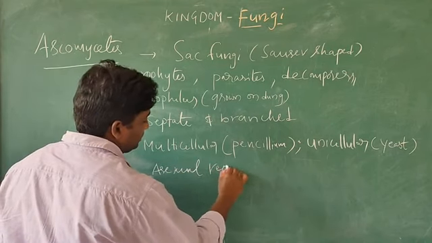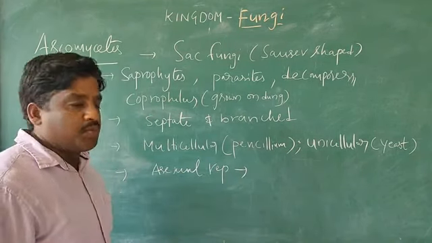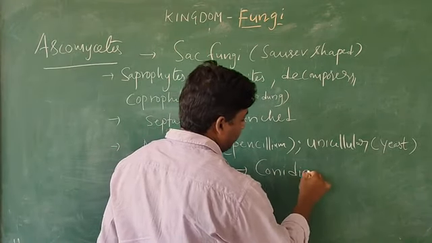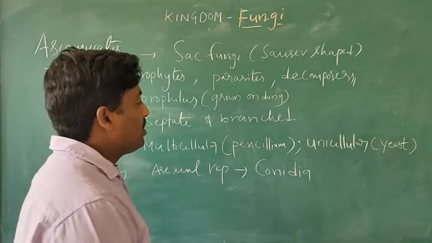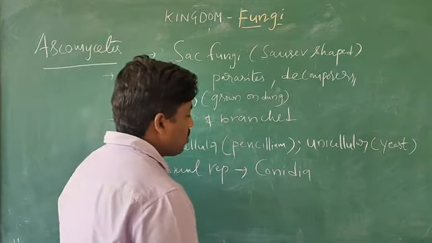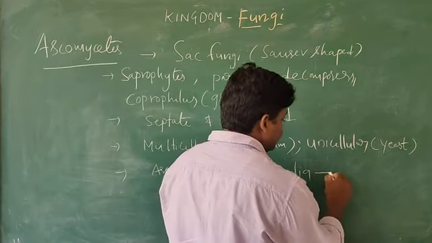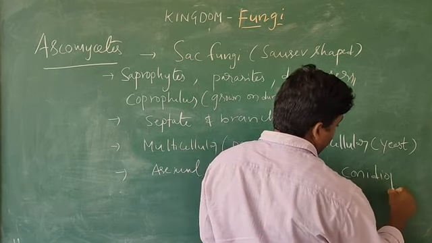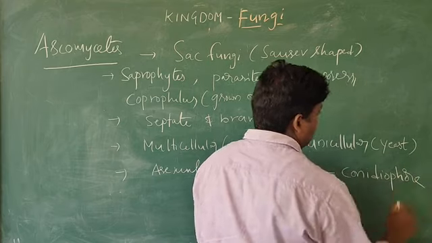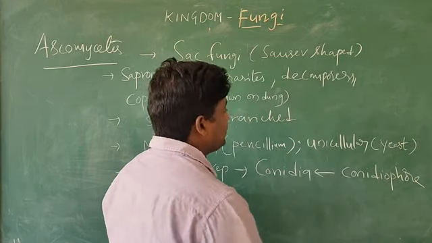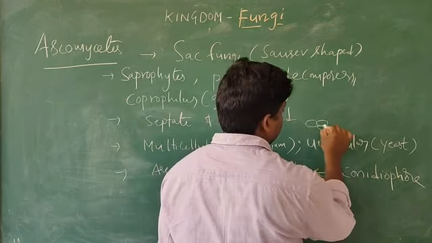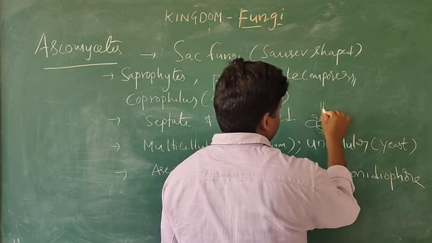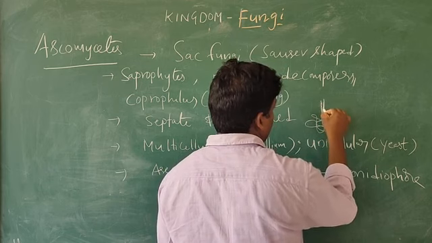Next, asexual reproduction. Asexual reproduction is through the production of spores, what we call conidia. How are conidia produced? The conidia come from the conidiophore. Okay, this is the mycelium. From the mycelium, this is the conidiophore.